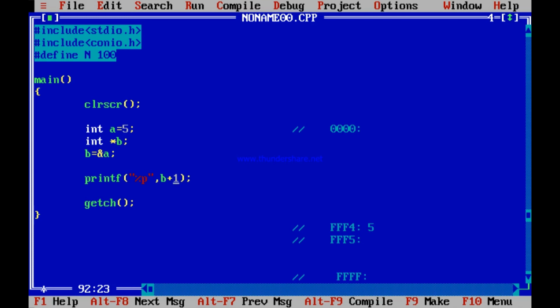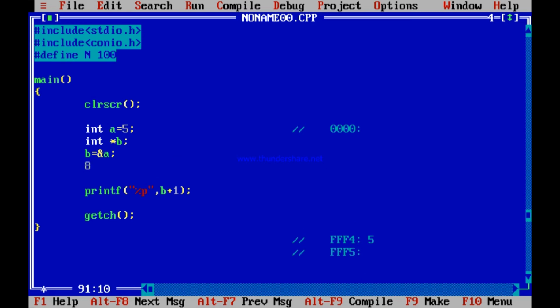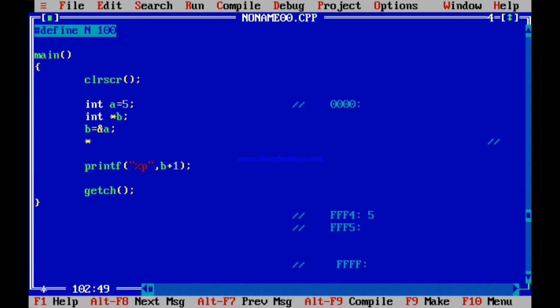Is not it so? Now, another operator I told you, remember? What is that? Star. Like ampersand means address of, star means content of. Star means content of. So I just write that for your understanding. Star means content of. So what does this star mean? I just move this so that this continuity is not broken. This continuity remains like this. This is the continuation of the memory locations for you to understand. But star means what? Star means content of. Star means content of.